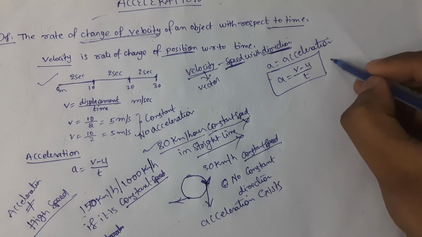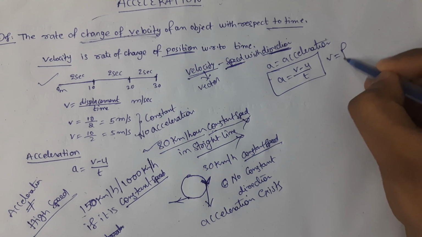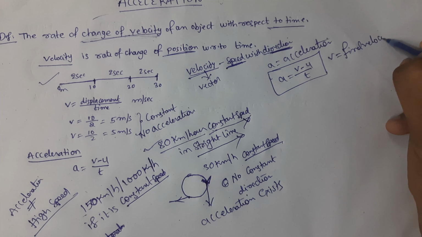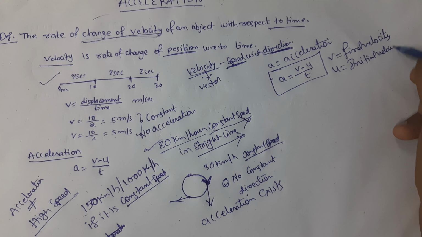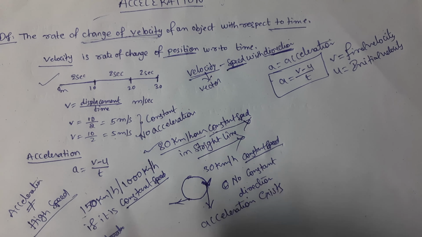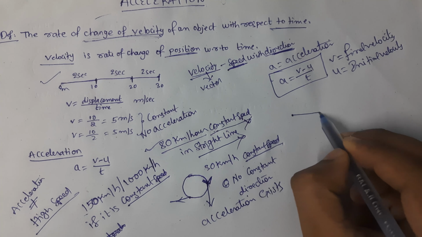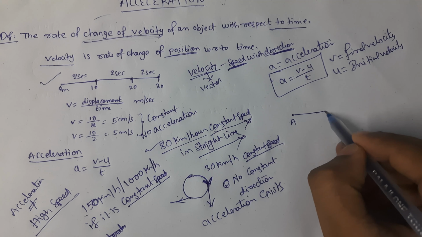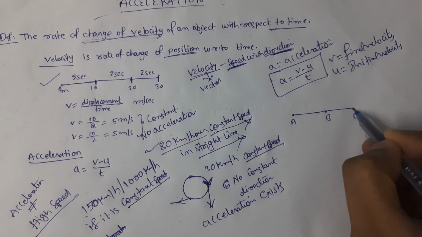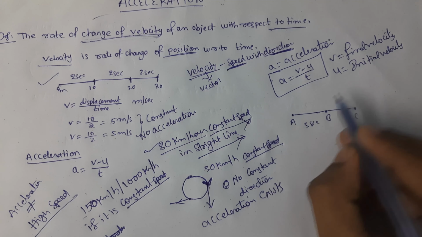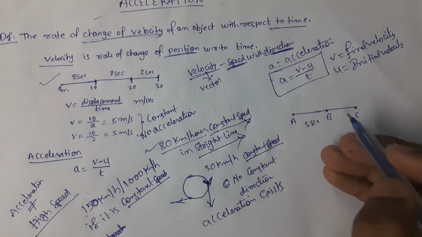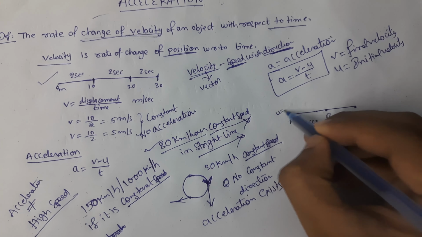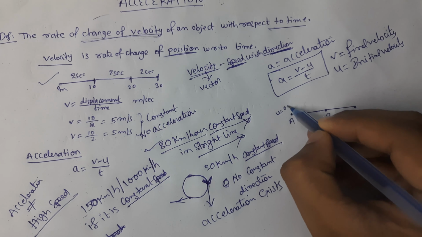Okay, in this formula v is equal to final velocity, u is equal to initial velocity. We know what t is, time. Now for example, let's say a body is about to move from the rest position. At rest position its velocity will be 0 meters per second. That means initial velocity will be 0 meters per second.